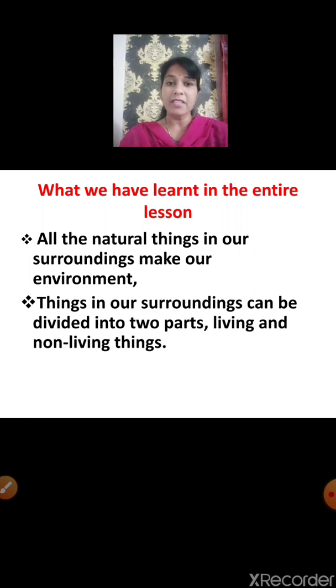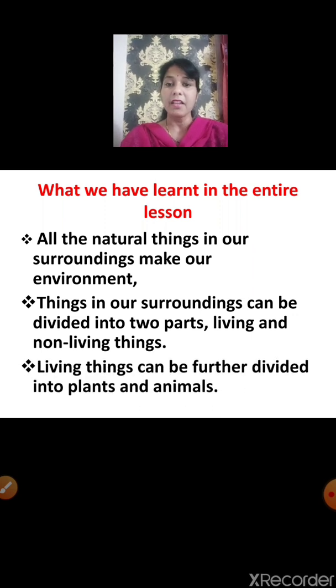Things in our surroundings can be divided into two parts, that is living and non-living. Living things can be further divided into plants and animals, and we have already learned why plants and animals are called living things, because they need food, water and air to grow and to live, and they also reproduce young ones like themselves.